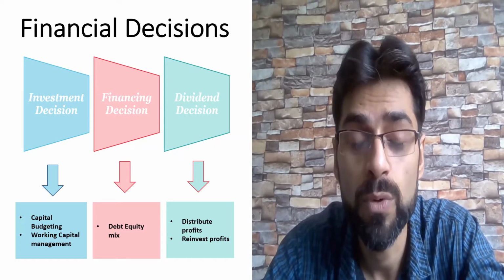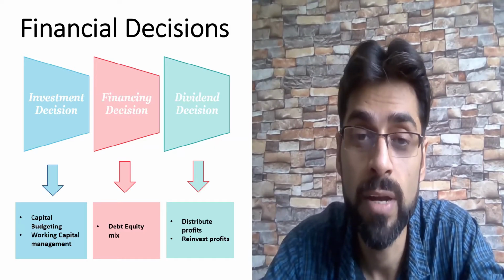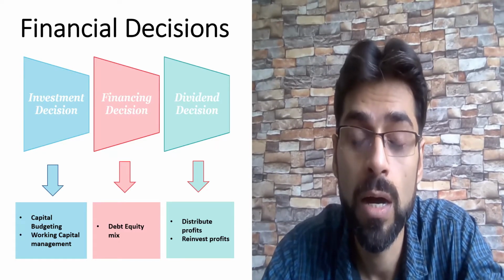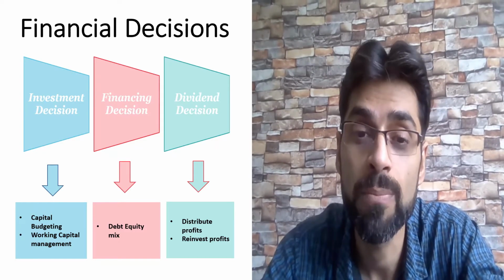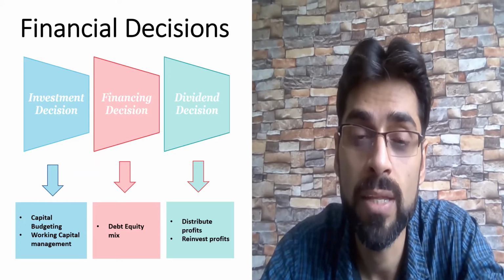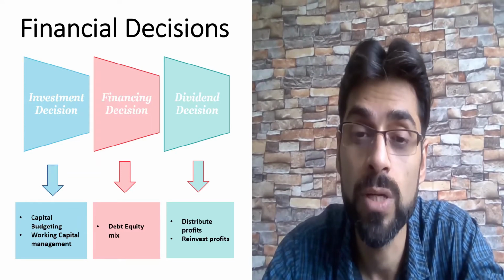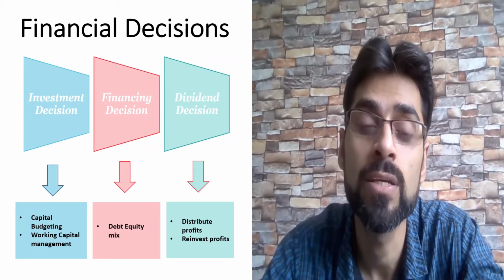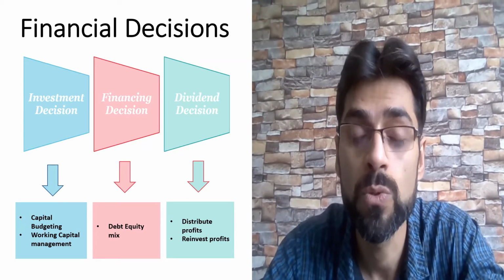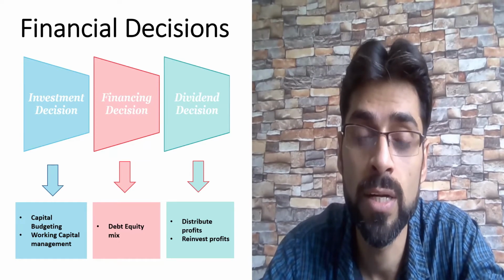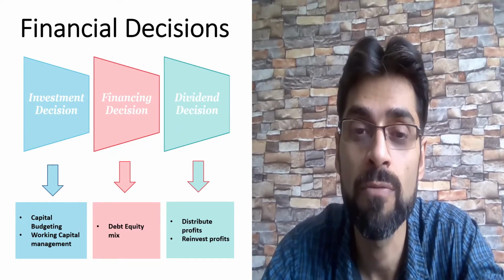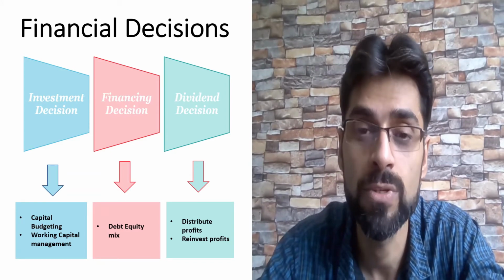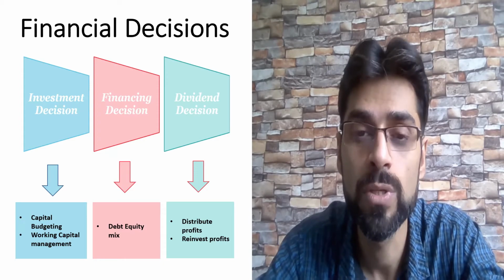And then the third one would be the dividend decision. Whether to pay dividend or not depends solely upon your profitability, your percentage. Suppose you, being an organization, are able to earn 30% in a year, and 12% is the shareholders' expectation. You should not declare the dividend in that case, because your profitability is higher. In case you are not able to meet the expectation of the shareholders, it is better to distribute the dividends.